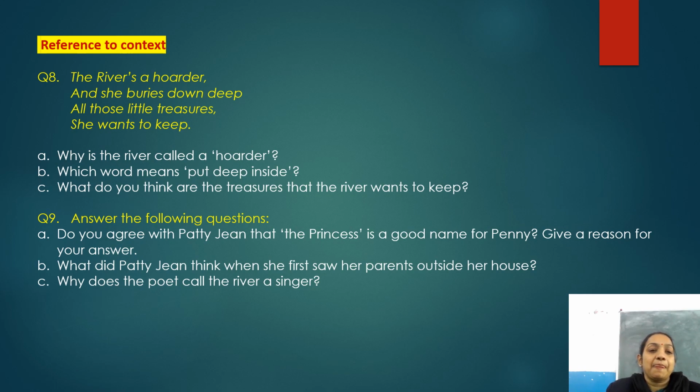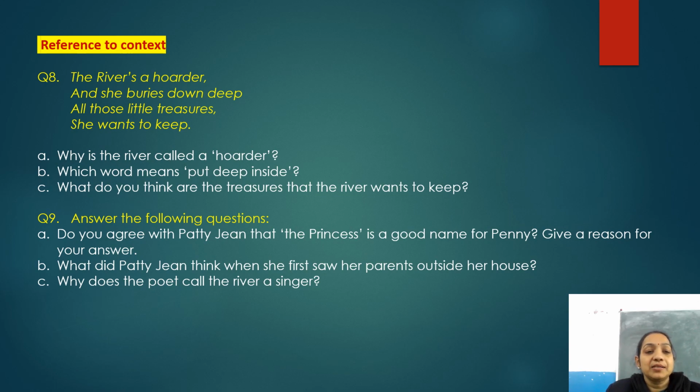First one. Why is the river called a hoarder? So children, why is the river called a hoarder? You have to write down the answer. Next one. Which word means put deep inside? Means children, in this context, which word is given which is the meaning of put deep inside? Okay, that you have to write here, right? These are the short answers, no?